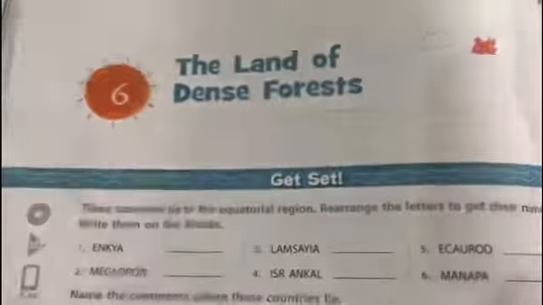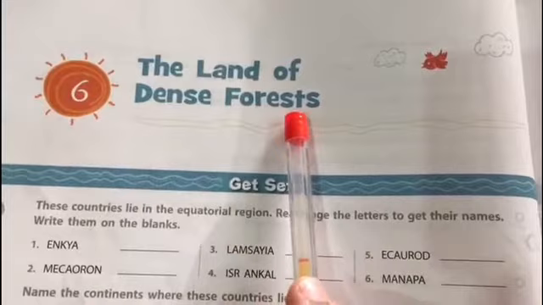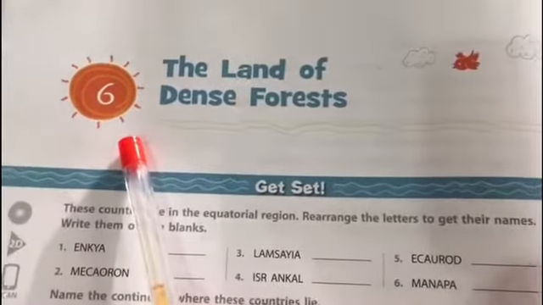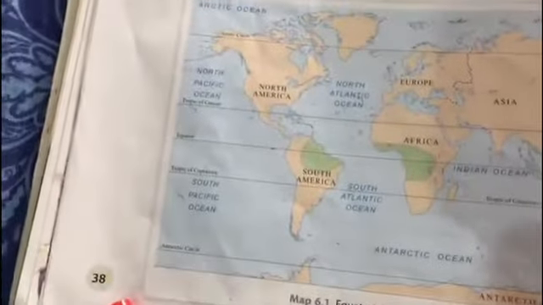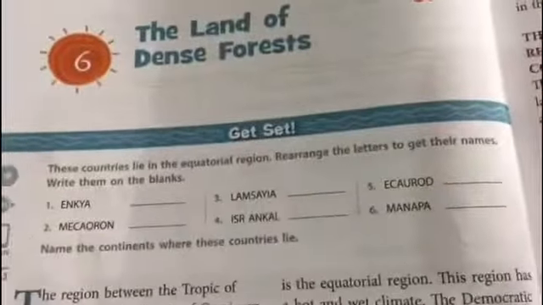So today we'll do this chapter of your SST. The name of this chapter is The Land of Dense Forest. This is lesson 6, and it is given on page number 38 of your SST. Okay, so let us start.